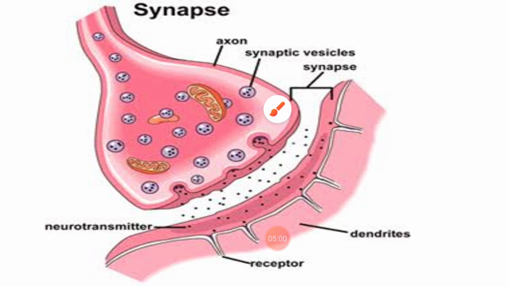So the synapse: the neurons are connected to one another by their processes forming a long chain along which the impulses are conducted. The site of contact between the nerve cells is known as the synapse. So this is the figure showing the synapse between the nerve cells.